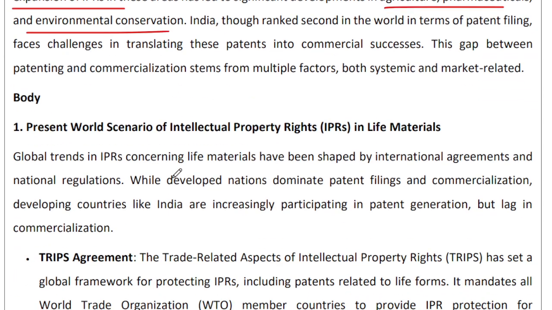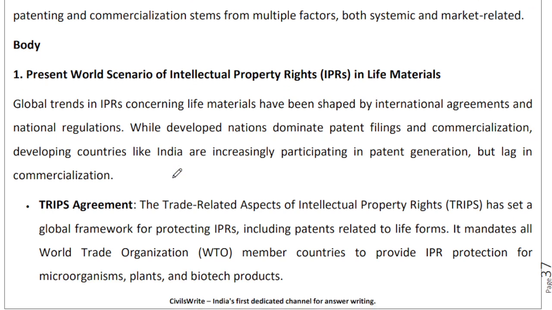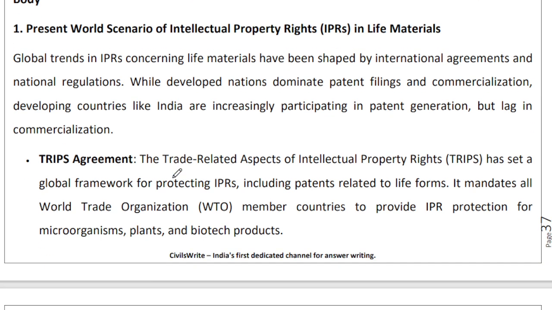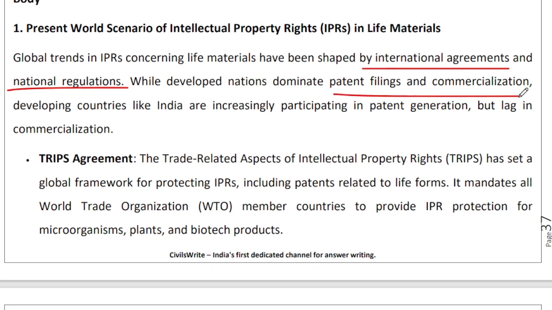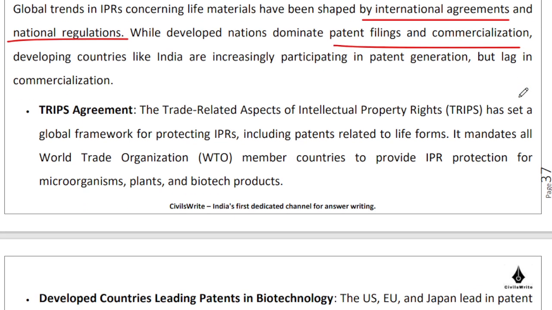So let us first understand what's happening in the IPR space in the life materials space, right? There are certain international agreements, and certain national regulations linked with these international agreements, which are informing the IPR process, right? Developed nations dominate patent filings and commercialization, and India is basically lagging behind, right?